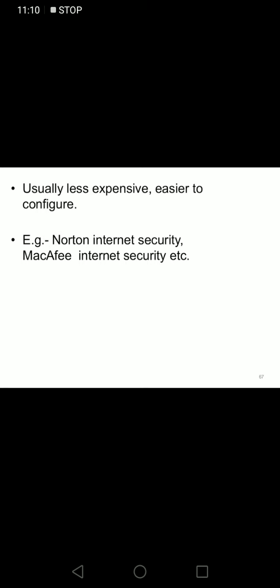It is usually less expensive and easy to configure. That's why we use software firewalls rather than hardware firewalls. Examples are Norton Internet Security and McAfee Internet Security. The most widely used is McAfee Internet Security compared to other firewalls.